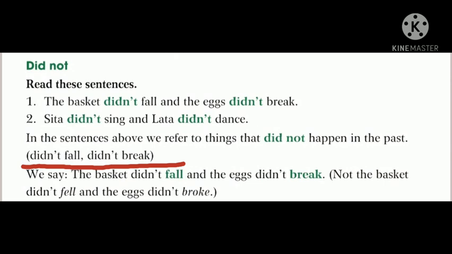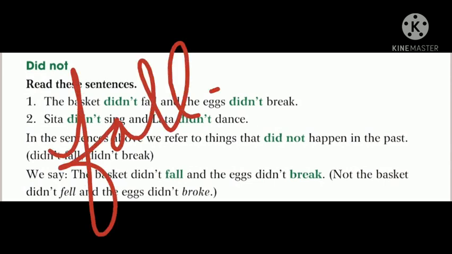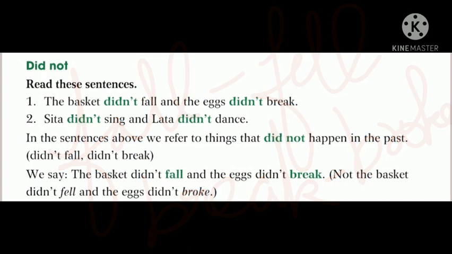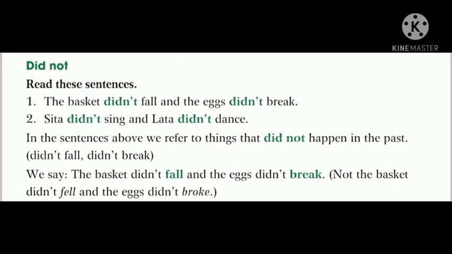not the basket didn't fall and eggs didn't broke. So here you can notice that we cannot change the form of verb as fall to fell and break to broke. We directly write down the same base form of verb. Let's do one exercise related to it.